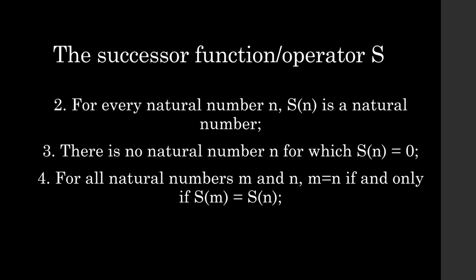So now let's look at our problem again. We start with 0. That's the first natural number. Then we create s of 0, which we know is distinct from 0, so that's our second natural number. And now we create s of s of 0. We know that's not 0 by the third axiom. But let us assume that it is equal to s of 0, so that we get a problem and the natural numbers stop there. Well, if s of s of 0 is equal to s of 0, then by this fourth axiom, s of 0 is equal to 0. But by the third axiom, that's not possible.